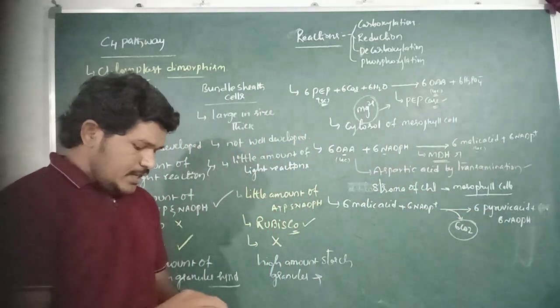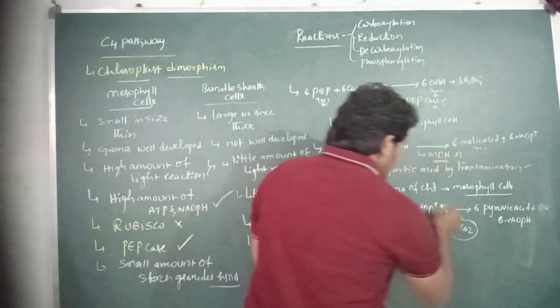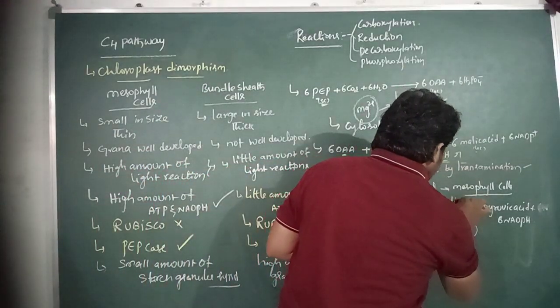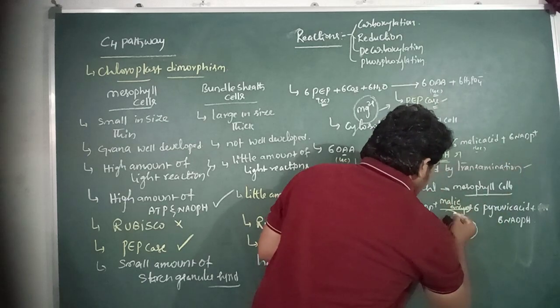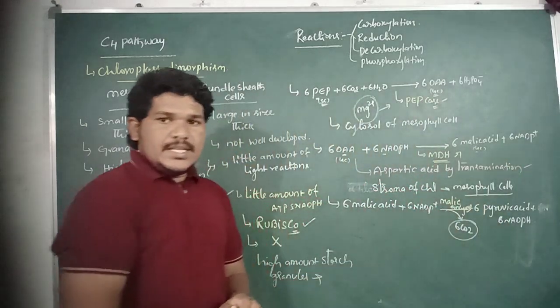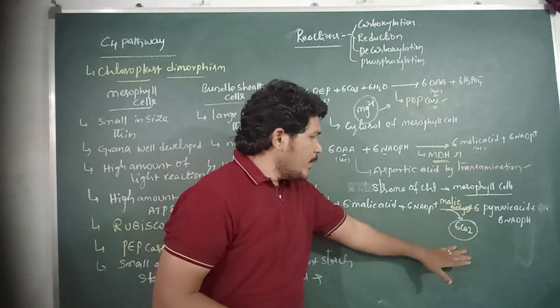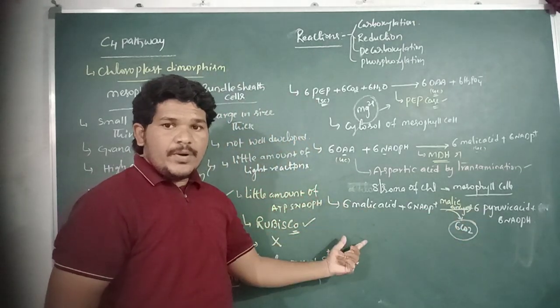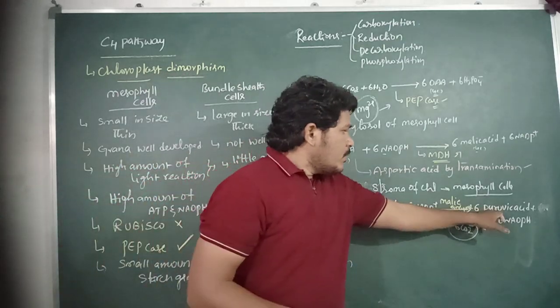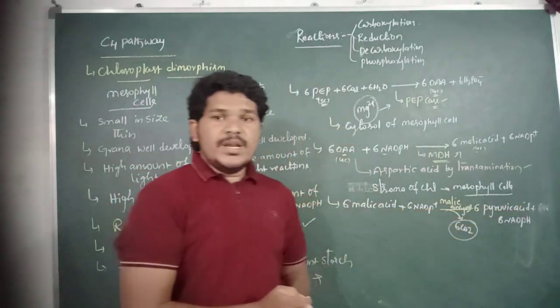This reaction is catalyzed by the enzyme malic enzyme, a decarboxylase enzyme. With the removal of carbon dioxide from malic acid, a 4-carbon compound, it is converted into pyruvic acid, a 3-carbon compound.